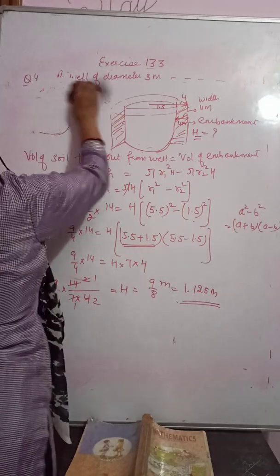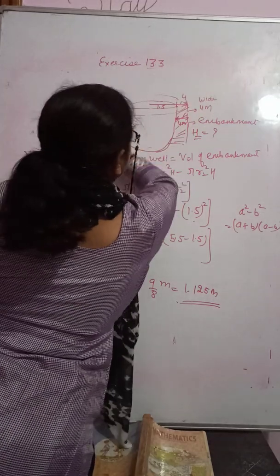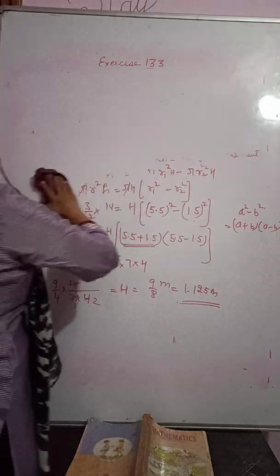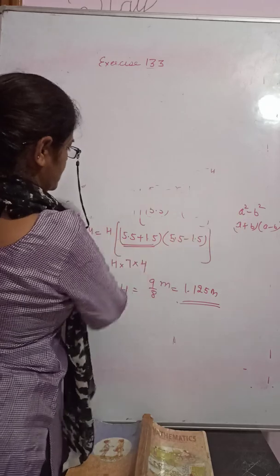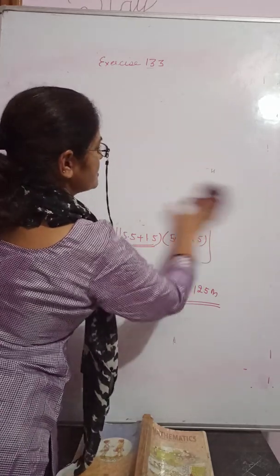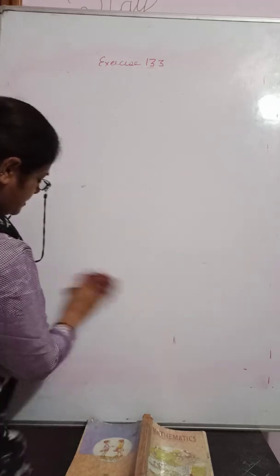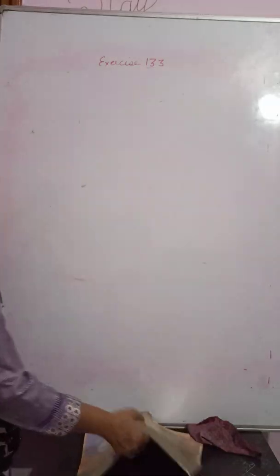Now come to question number 5. In question number 5, we have a container. Let me read the statement and then I will start doing it. It is a container shaped like a right circular cylinder.